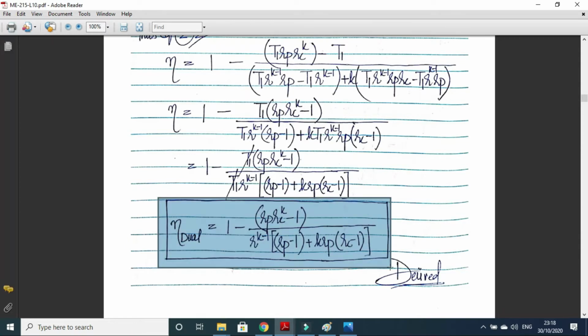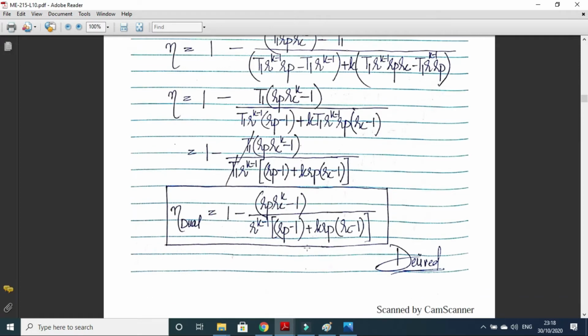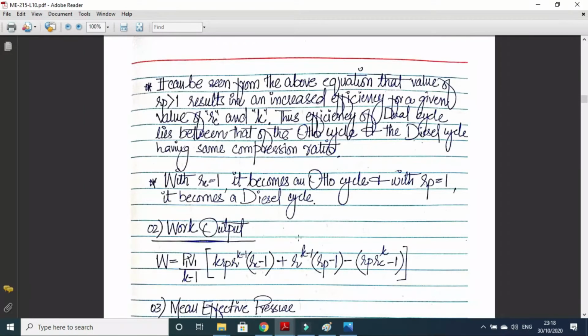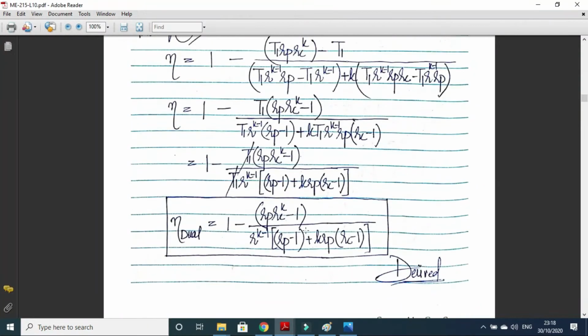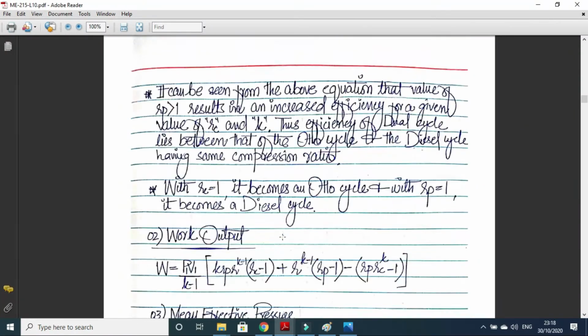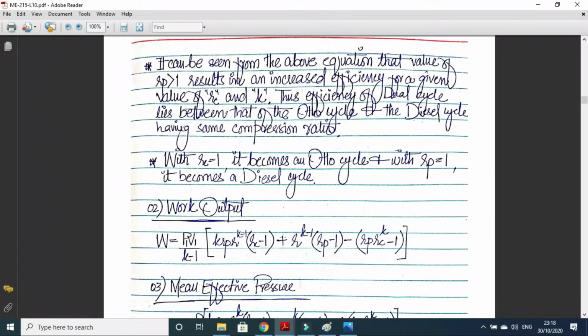You can see that we have an additional parameter Rp, and Rp, what will it do? Rp is in the numerator and also in the denominator, so actually its effect will be more dominant in the denominator, and it will cause the efficiency of the dual cycle to be in between the efficiency of the Otto and diesel cycle.